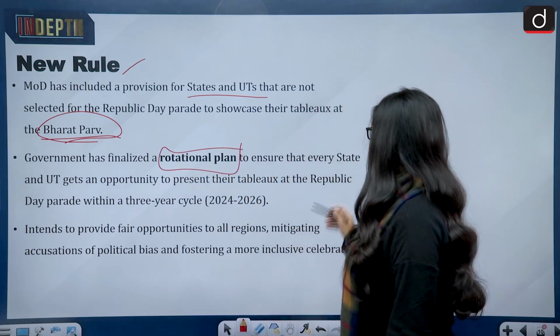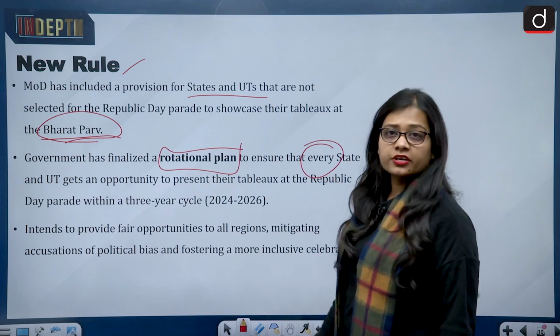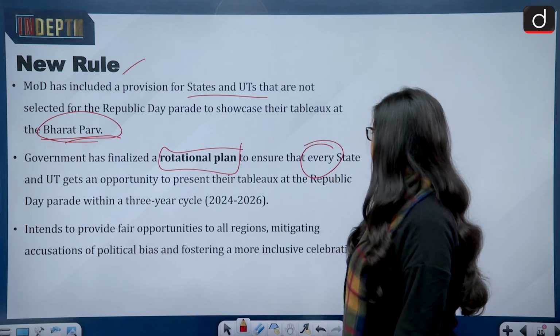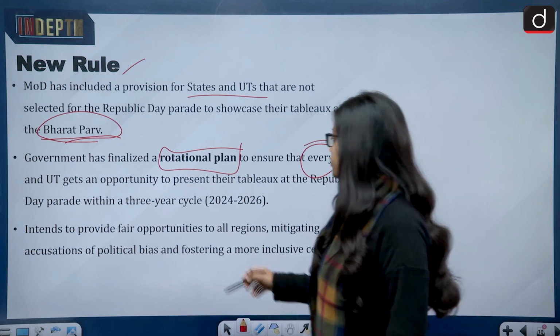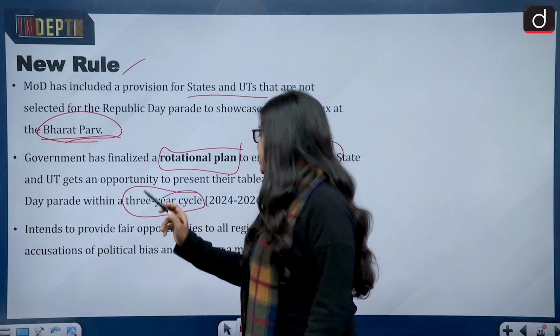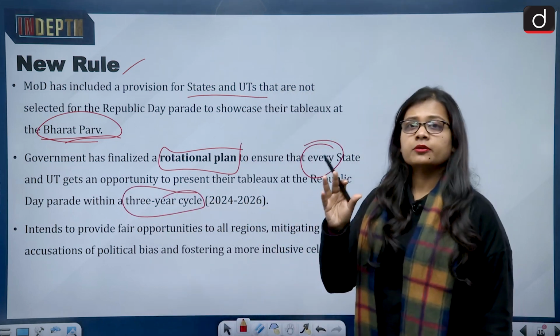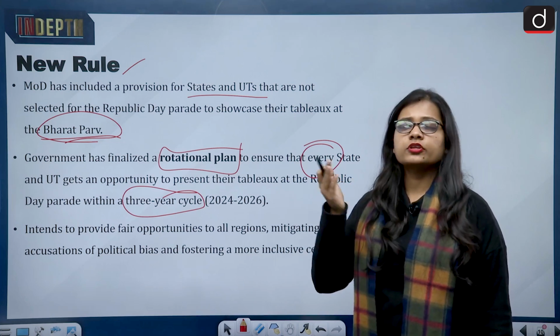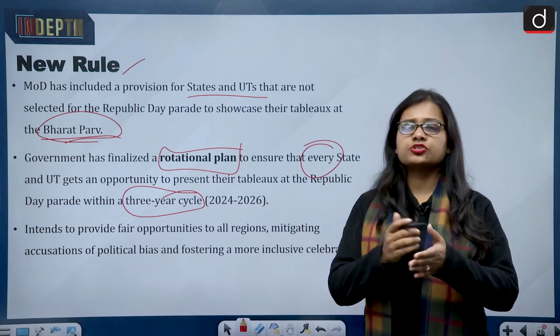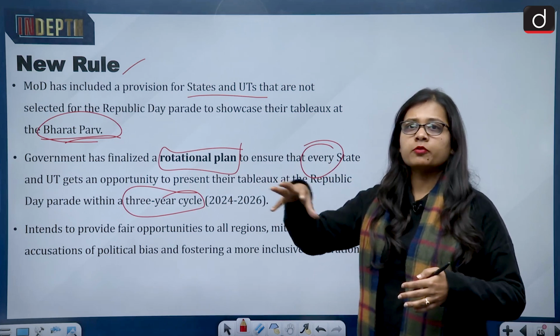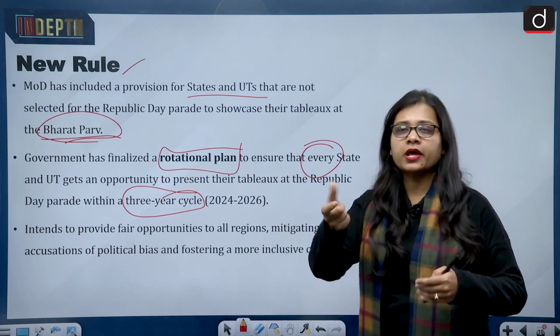A rotational plan to ensure that every state and union territory gets an opportunity to present their tableau at the Republic Day parade within a 3-year cycle. It means that because not all states or union territories are getting a chance to showcase their tableau, the government has said there will be a rotational plan.